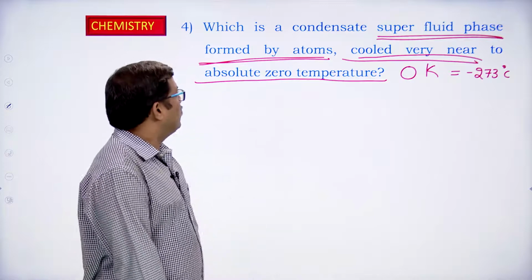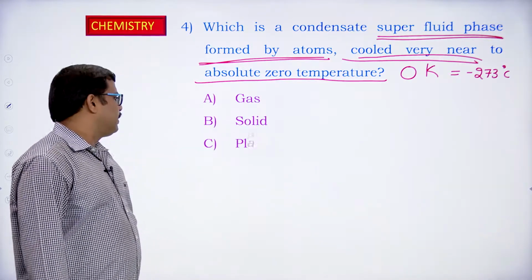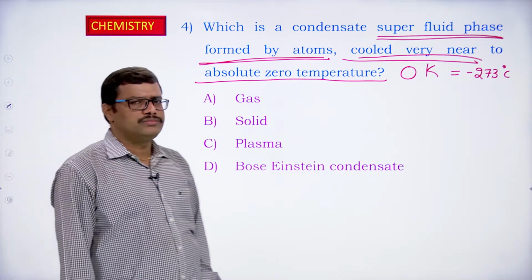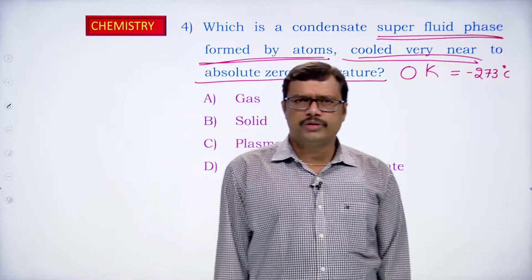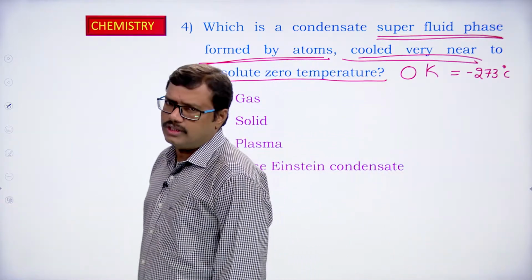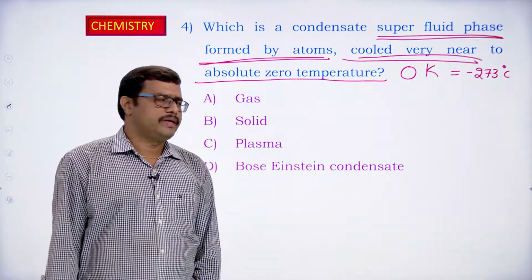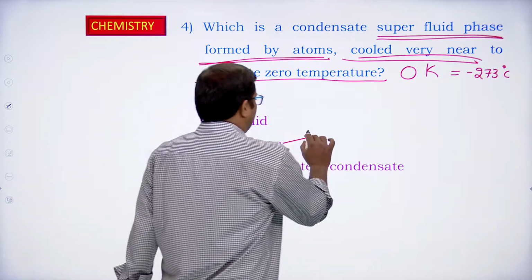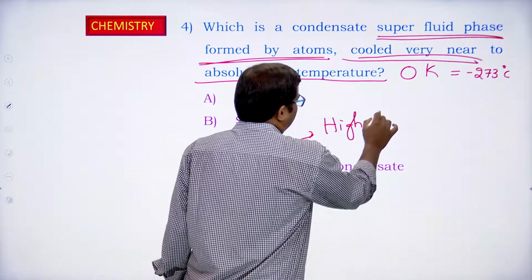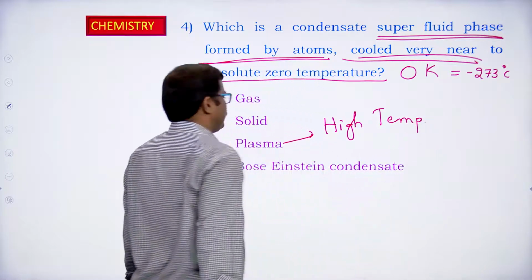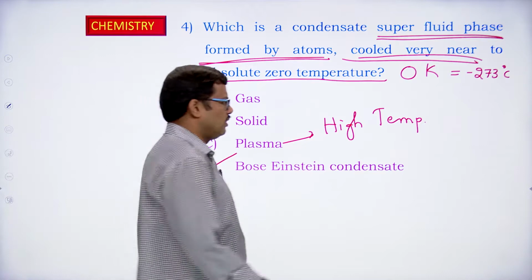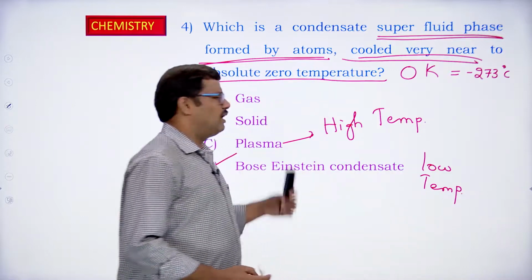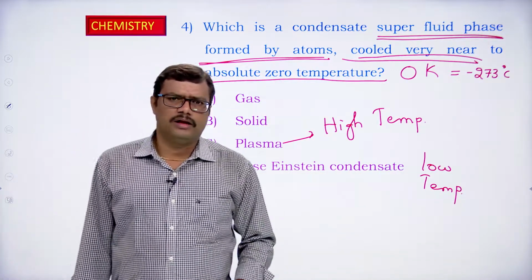Okay. So among the given options, if you observe, which can be taken as the condensate of atoms, that is superfluid, when it is cooled to absolute zero temperature? It is Bose-Einstein condensate. We can see plasma at high temperatures. Only at high temperature can we expect plasma formation, but Bose-Einstein condensate takes place at a very low temperature. Solid and gas are not condensates of atoms.